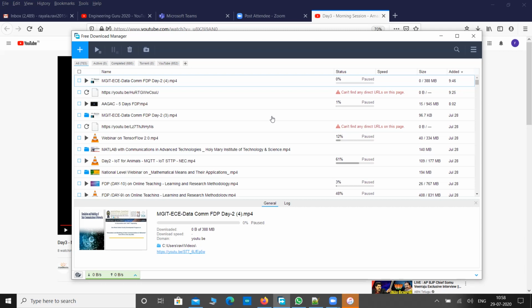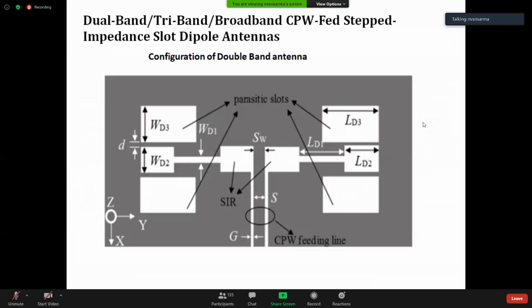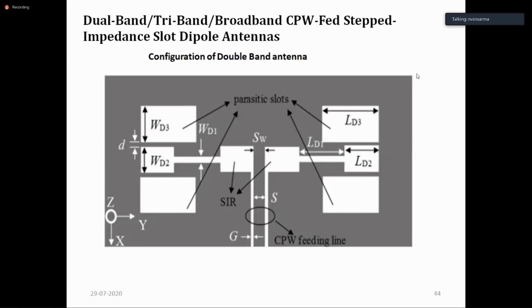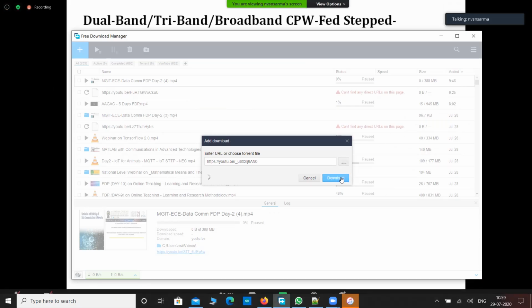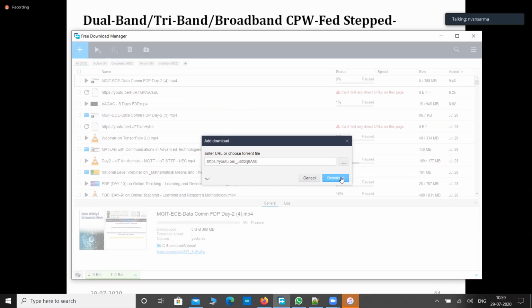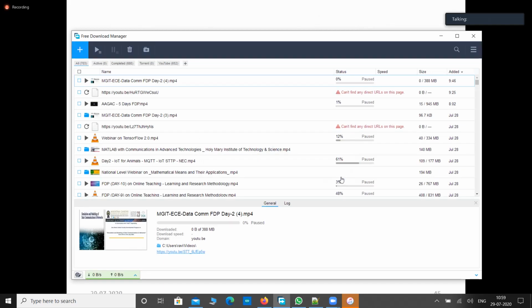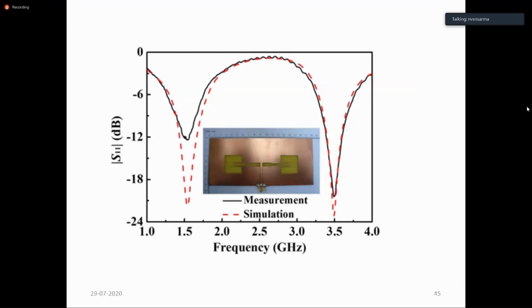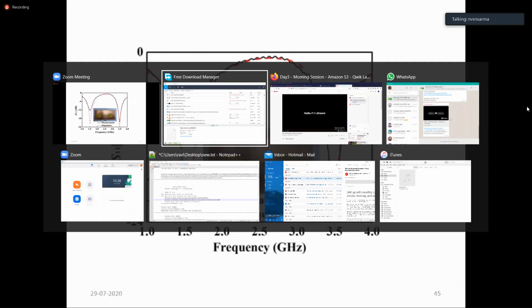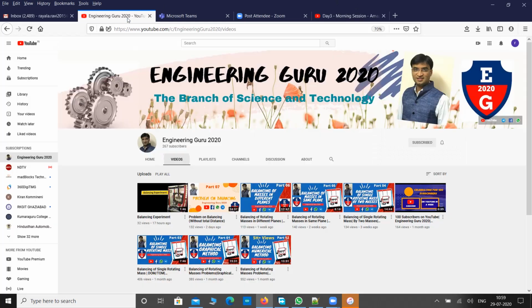The CPW feed line, coplanar waveguide type of feed line, is used to see that a wide band of operation is possible with this. The feeding line must give exactly 50 ohms over a wide frequency range. Then only the antenna can work properly. That's why the CPW is preferred for such cases. But it has its own operational difficulties also, so you have to balance between these two things. So this is the reflection coefficient graph, S11 in dB modulus, and this is the theory and measurement, or the simulation and measurement.